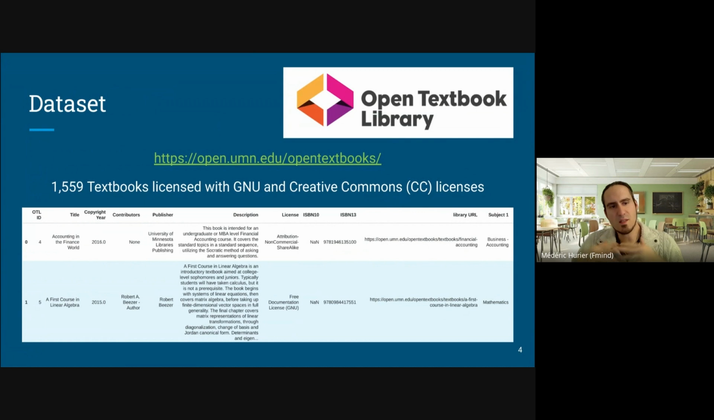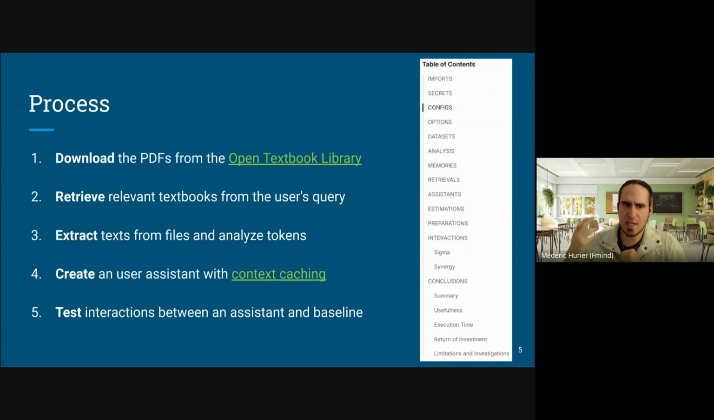This dataset contains 1,500 textbooks, and for each textbook, I had the title, the description, the subject. So that was part of the process. First step was to download the PDFs and create this Kaggle dataset. Second was to use the metadata and query the most interesting textbook from this set I could gather. Third step was to extract the text. The fourth step was to create an assistant with context caching to reduce the cost. And finally, compare the output of both an assistant with textbooks and the baseline without any other content, only the prompt, to see which one provided the best answer.